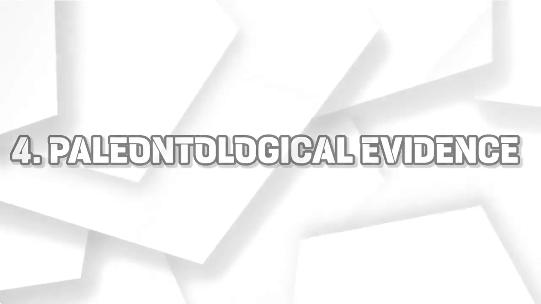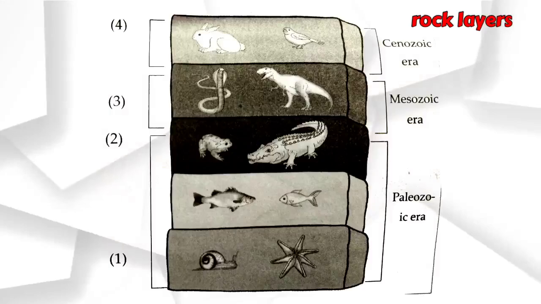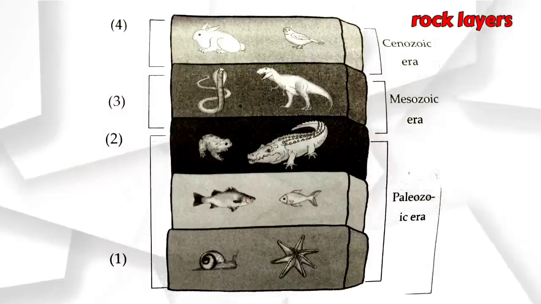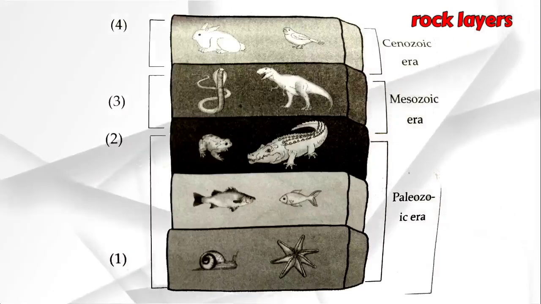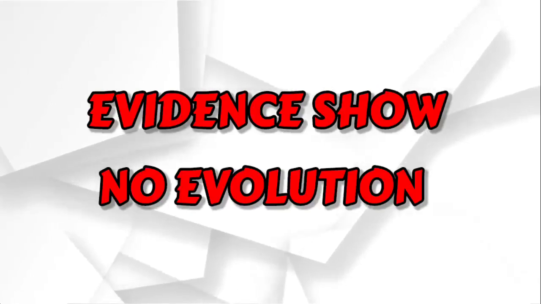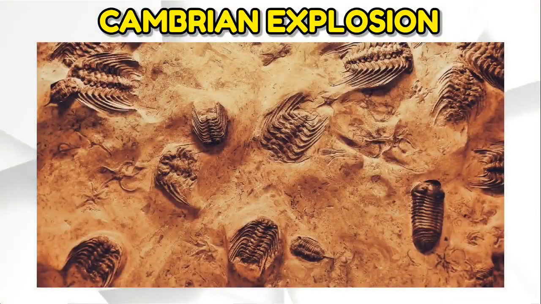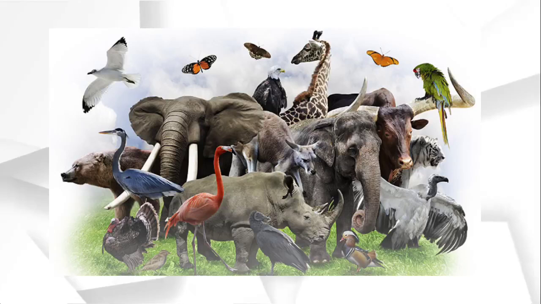4. Paleontological evidence. Evolutionists claim that there is paleontological evidence for evolution. They say that fossils of lower species can be seen down in the rock layers, and fossils of higher species can be seen up in the rock layers. But when we examine fossils, the evidence shows the opposite. The Cambrian explosion is an event that happened about 540 million years ago, where many different biological species were suddenly found in the fossil record. There is no gradual change; we can see a sudden formation of different biological species out of nowhere. This proves the biblical account of creation, where God created all living creatures on the 5th day of creation.